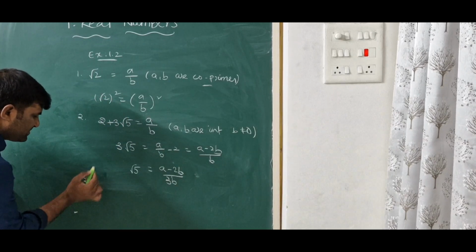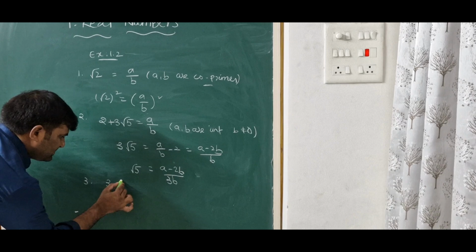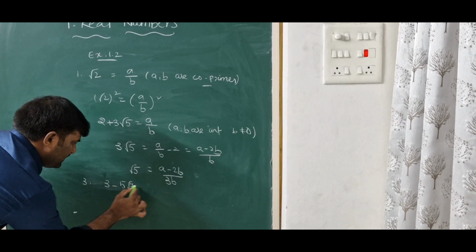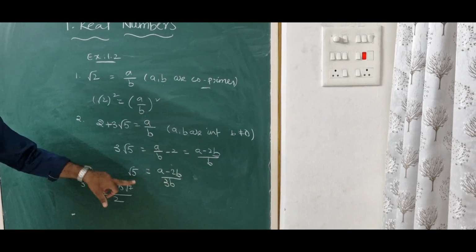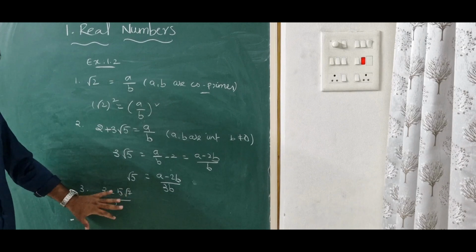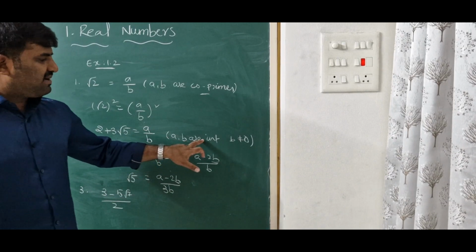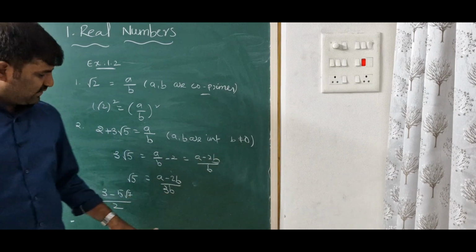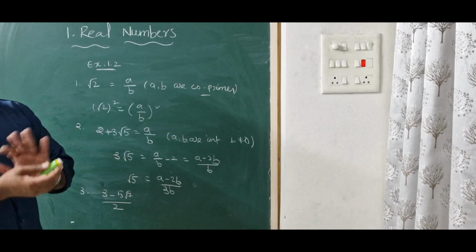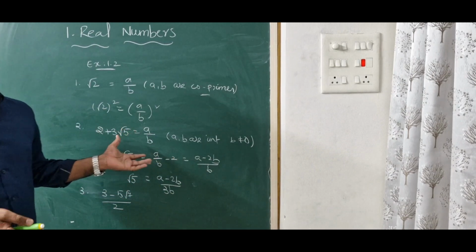Next, the third question is 3 minus 5 root 7 by 2. So this is like fractional form also giving. Same, this question also like this, a is equal to a by b, where a comma b are integers and b is not equal to 0. Write root 7 in terms of p by q form, then you will get the answer.